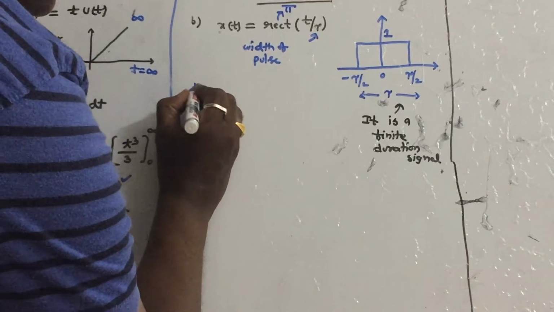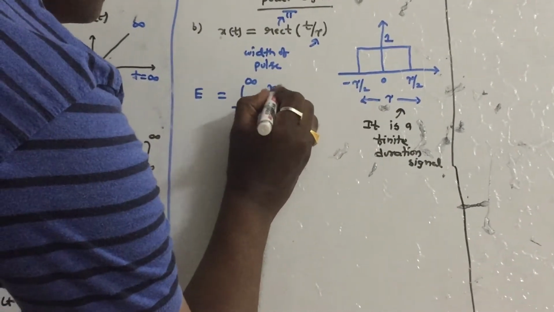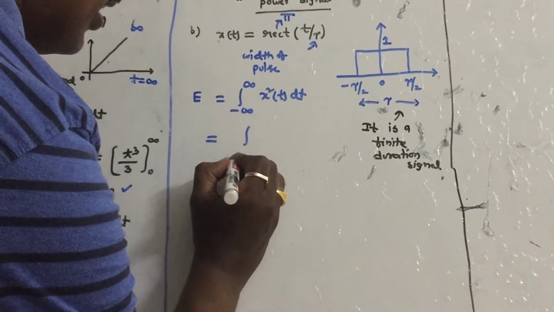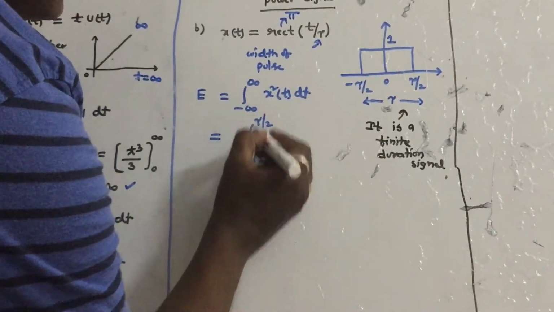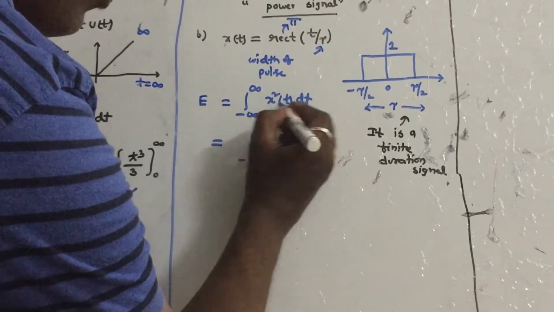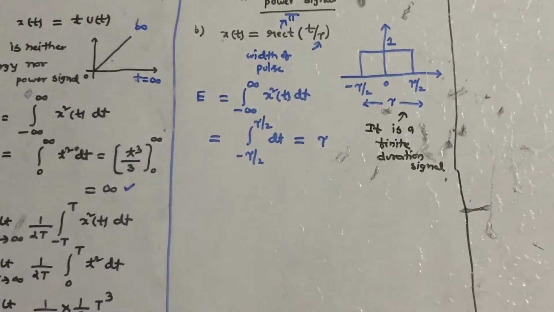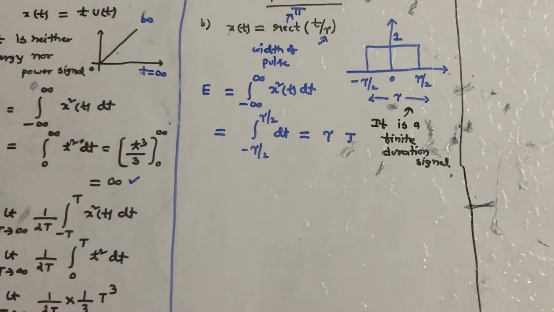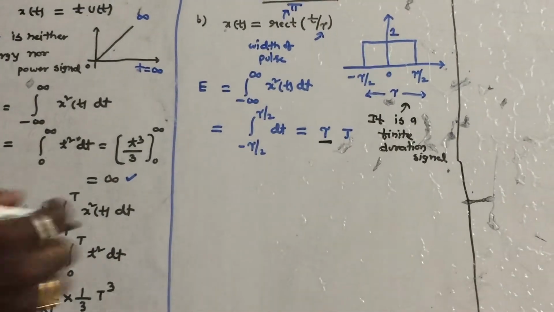Let us check this. What is the energy formula? Integral minus infinity to infinity x square of t dt. In which interval is the signal available? Minus tau by 2 to tau by 2. In this interval the signal amplitude is 1, so 1 square, 1 dt. If you substitute the limits, it will come as tau joules. Energy unit is joules. So energy is coming as finite.